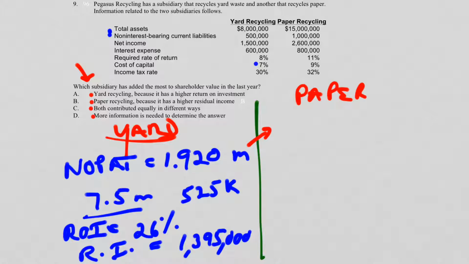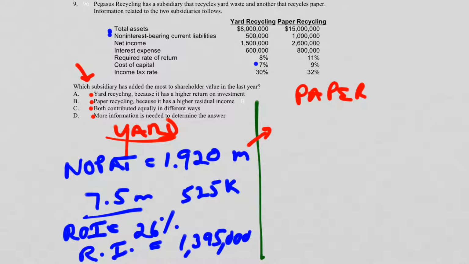I take the net income of 2,006,000, and I'm going to add to that the interest expense, which is 800. I'm going to subtract from that the tax effect of the interest expense, which is 32% of 800. So that number is 256,000.